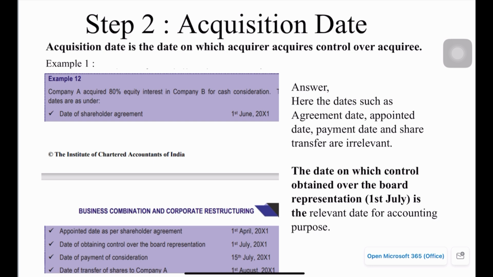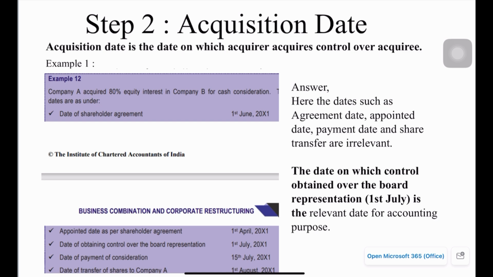In this example they have given many dates like the agreement date, appointed date, payment date, share transfer date. These dates are relevant because on entering into the agreement, or on the appointment date, or on the payment date, or on the share transfer, the control is not getting transferred.